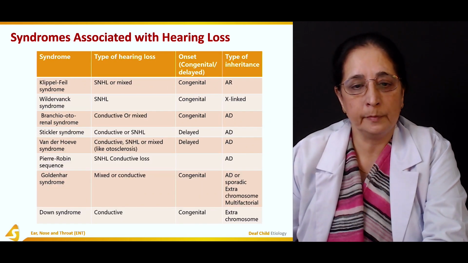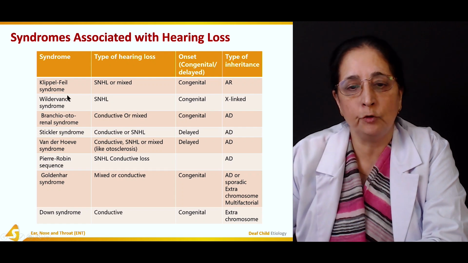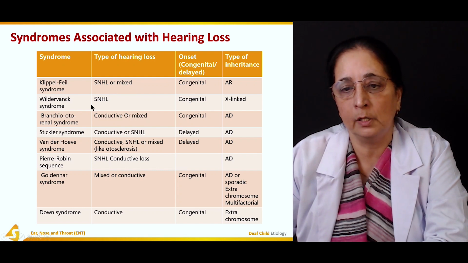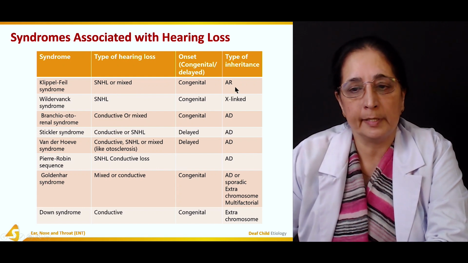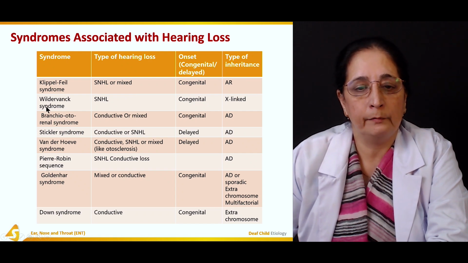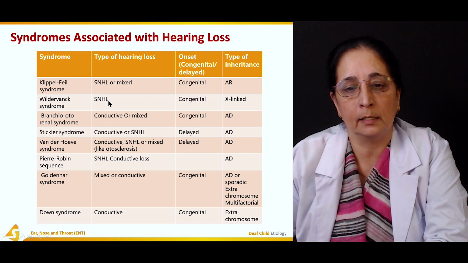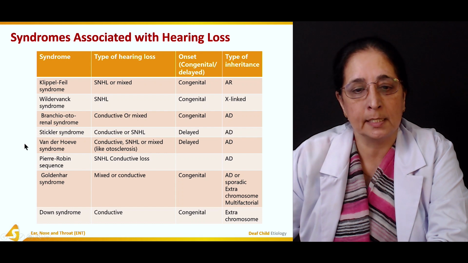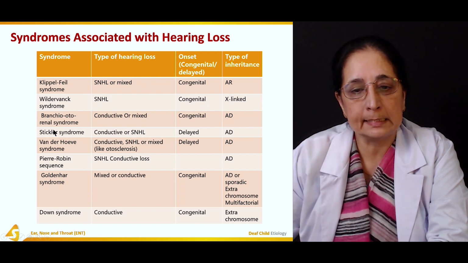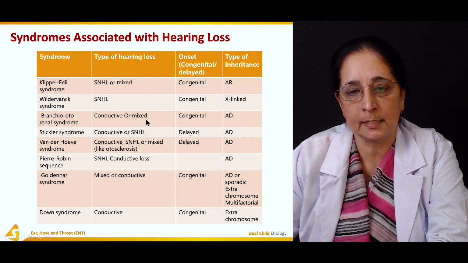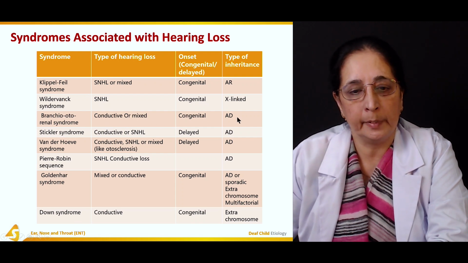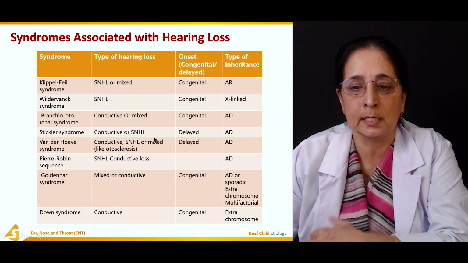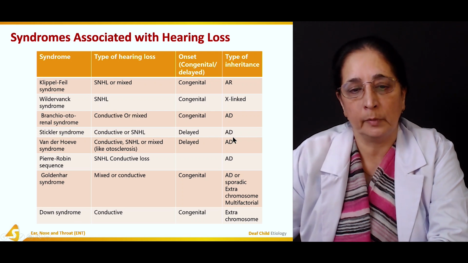Then some other syndromes, again, we have Klippel-Feil syndrome, which has mixed or sensorineural hearing loss. It's congenital, autosomal recessive. Then we have Waardenburg syndrome, sensorineural, congenital, X-linked inheritance. Branchio-oto-renal syndrome, it's conductive or mixed, congenital, autosomal dominant. Stickler syndrome, conductive or sensorineural hearing loss, delayed onset, autosomal dominant.